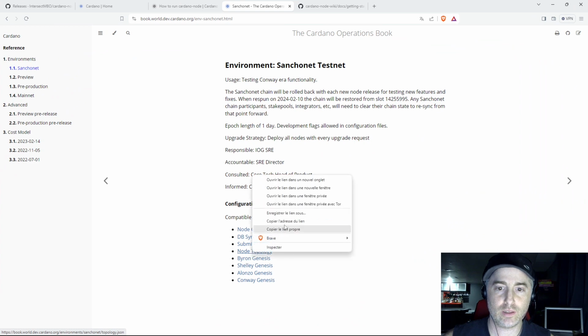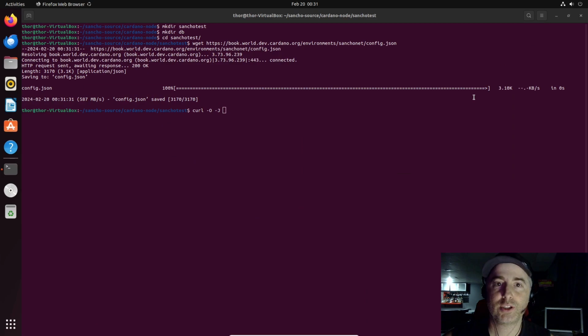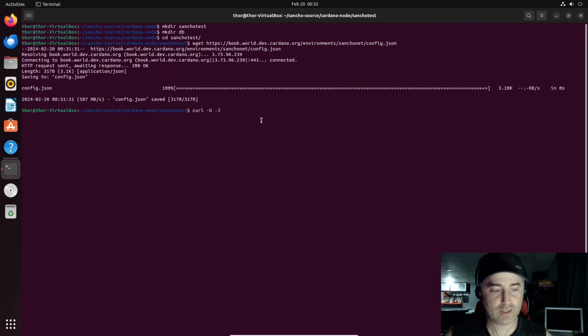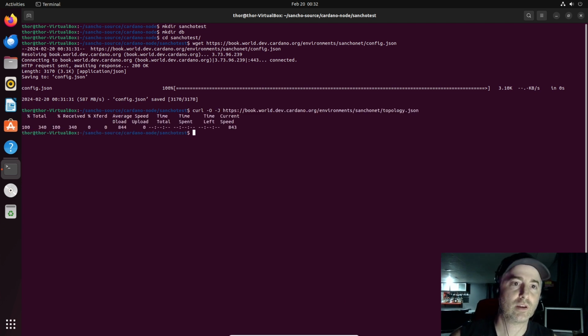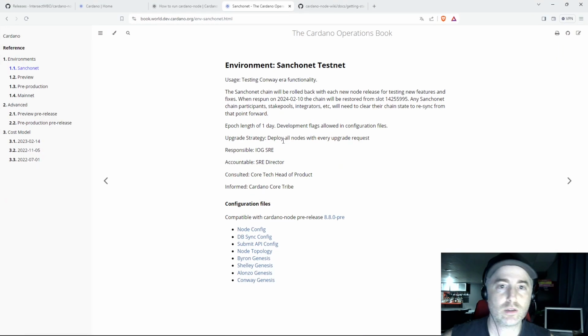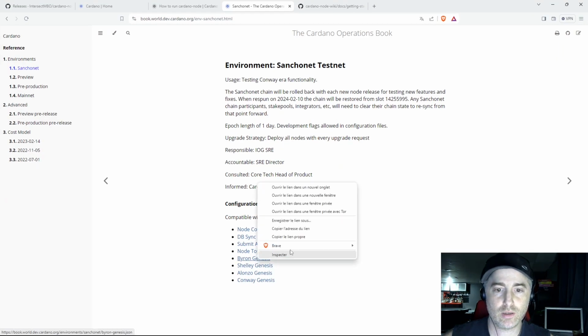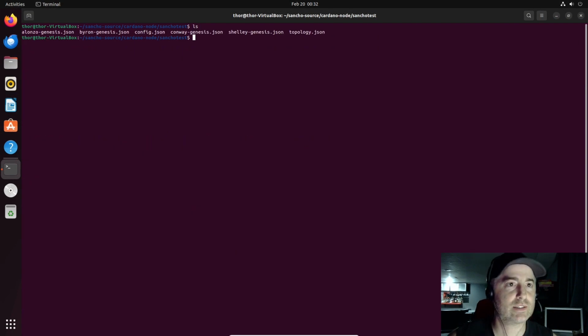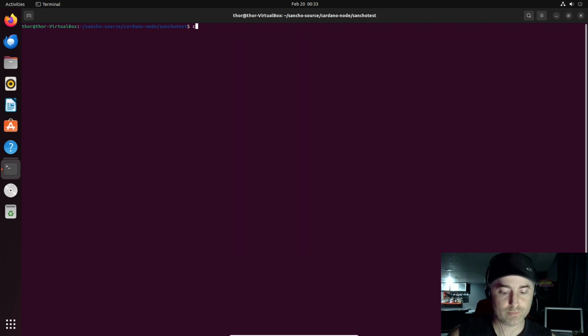Let's get the node topology. Paste, and you see it's just a little different, but it's the same thing. So topology, Genesis, zip. So we double check, list. We got everything we needed. We have the topology, everything's there. Good. Awesome. All right. I think we're almost good to go.